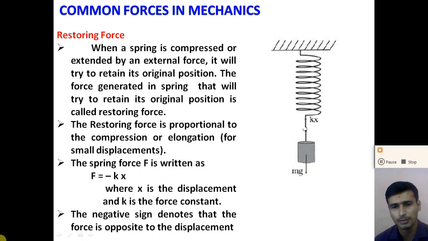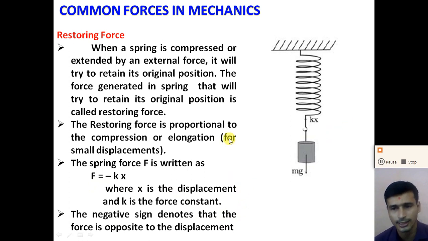So what do you mean by the force constant? First of all, the force constant is the restoring force per unit displacement, right? So k is equal to F divided by x. The restoring force produced in the spring per unit displacement is called the force constant. The unit of the force constant is Newton per meter. We can easily derive the dimensional formula of the force constant, right?